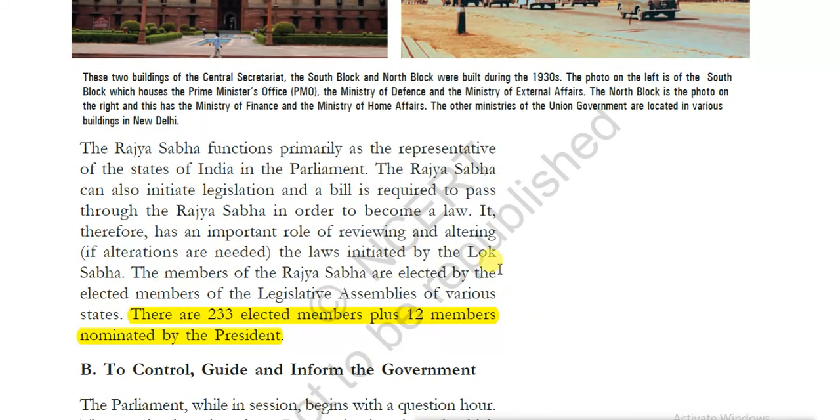Okay, right? So Rajya Sabha functions primarily as a representative of the states in India's Parliament. Rajya Sabha can also initiate legislation.